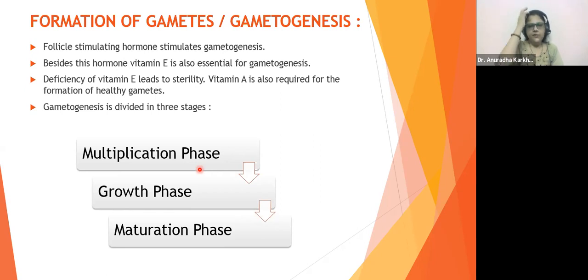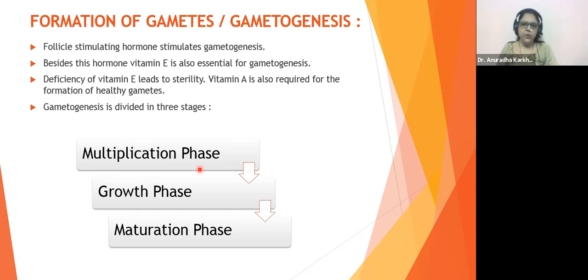Besides this FSH, vitamin E is very important for gametogenesis. This question has been asked so many times, and many of the times students don't know which is the vitamin. They just mark any option, A B C D, beta. It's vitamin E. E stands for fertility. So besides FSH, which vitamin is required?